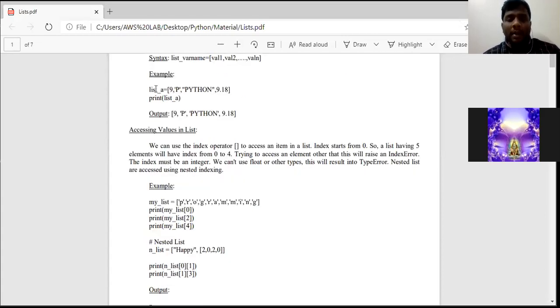Now, example. So list underscore a is a variable name. What type of variable name is list underscore a? It's a list variable name. The highlighted part in the slide shows that list underscore a is a list variable name. This is not a normal variable.